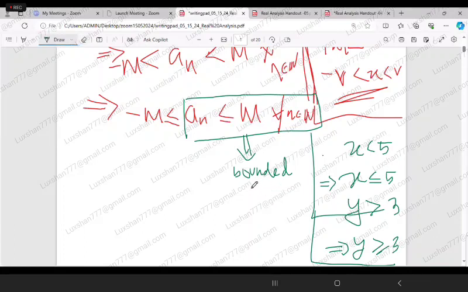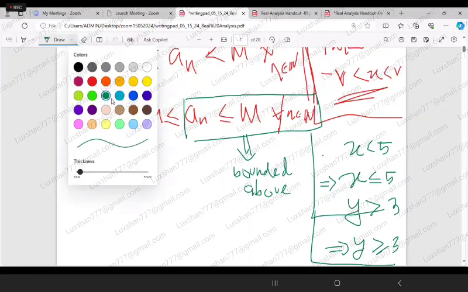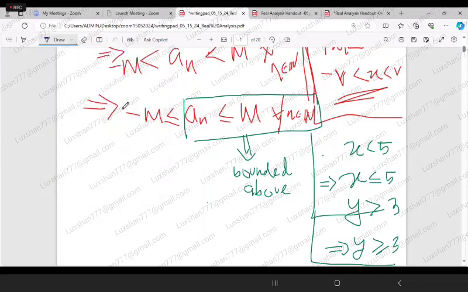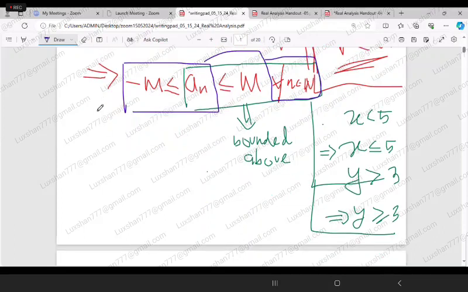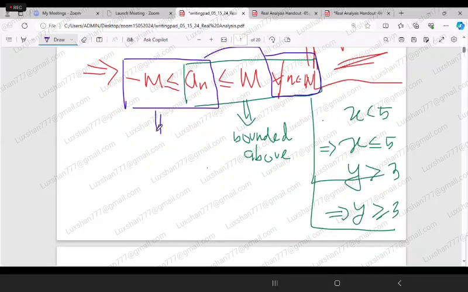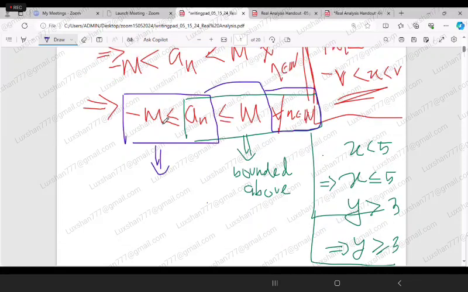And if you look at this part of the inequality, you can say that for all n, a_n is greater than or equal to a real number. So that is the definition for bounded above and bounded below.